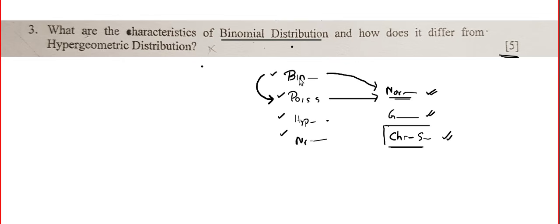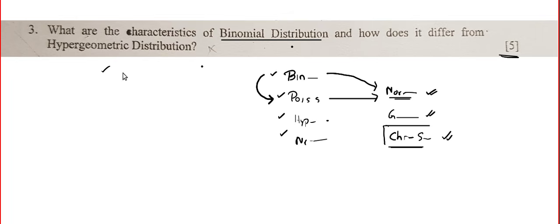Or they may even ask when we can approximate binomial and Poisson into normal. So be prepared with that. And they can ask questions like this: just define binomial, define Poisson, define hypergeometric, negative binomial. When they ask questions like that, you can talk about the conditions, the distribution, its mean, its variance. And remember, the main focus should be the condition: when to apply, how to identify a binomial problem, how to identify a normal problem. That part should be clearly written.